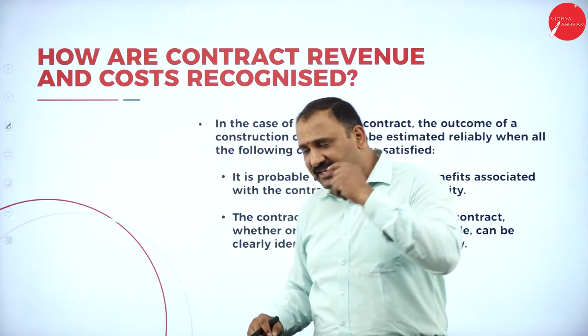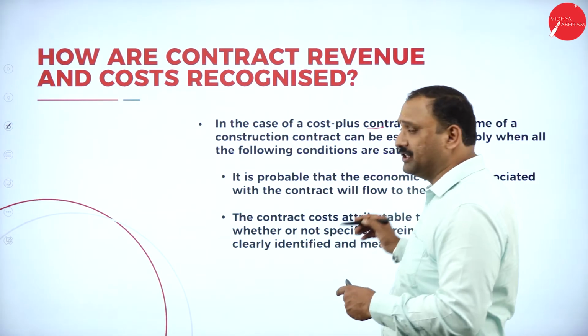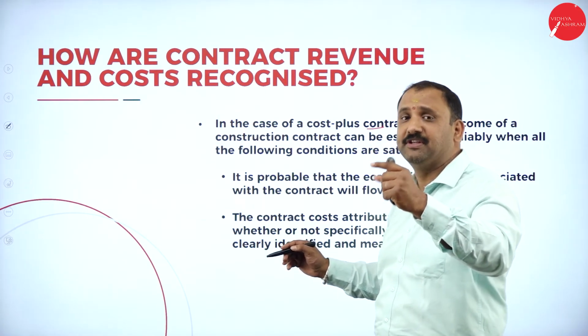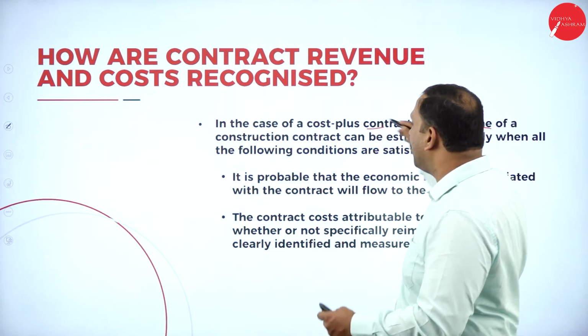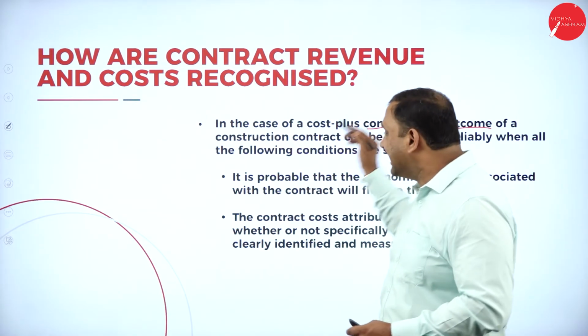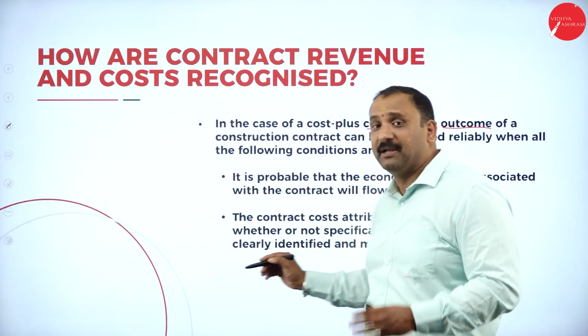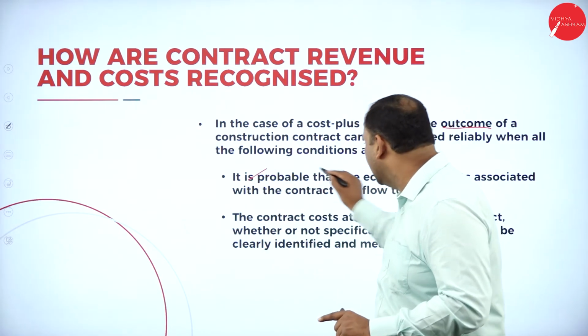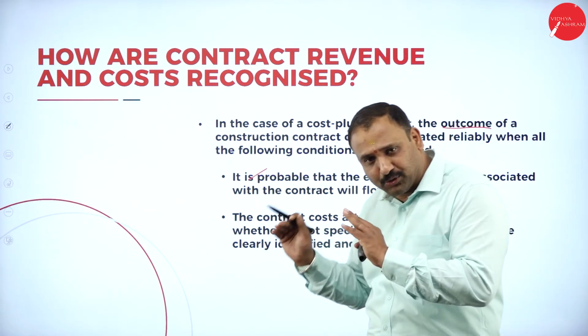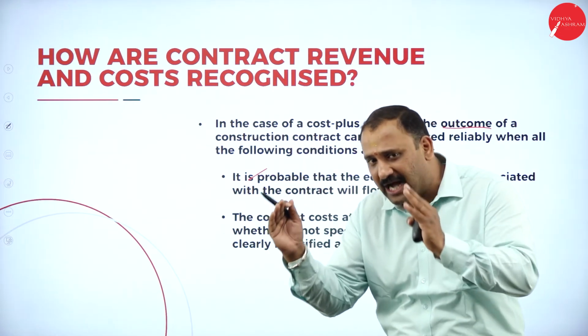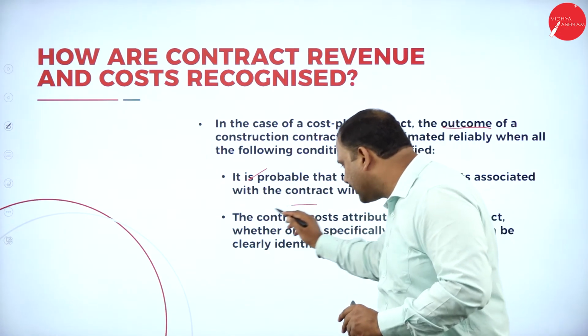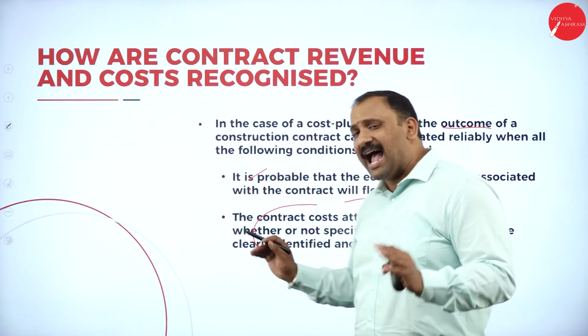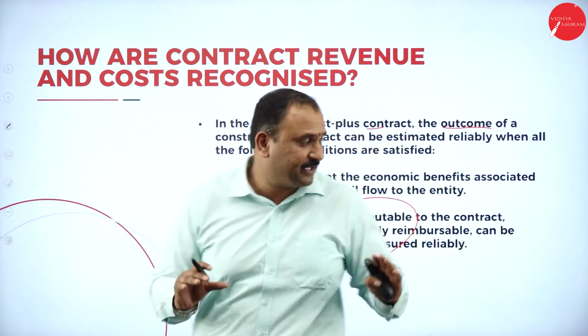Followed by, in the case of a cost plus contract. Now, cost plus contract, which means cost is included, the outcome of the construction contract can be estimated reliably under the following conditions. First one, it is probable that the economic benefits are associated. We know what is going to be the outcome of the project. The contract costs are attributable and a specific reimbursement can be done.